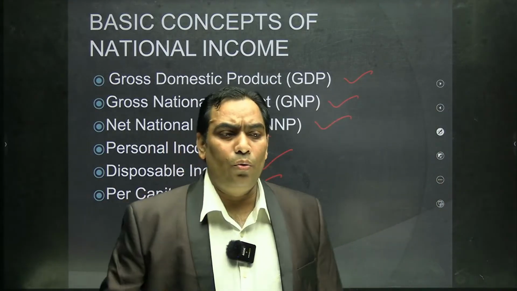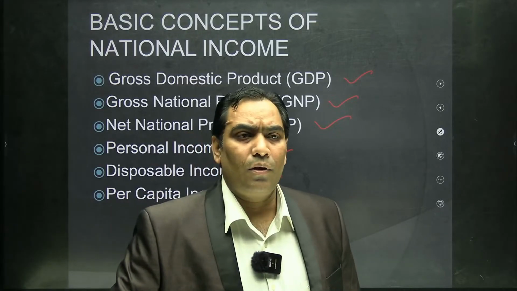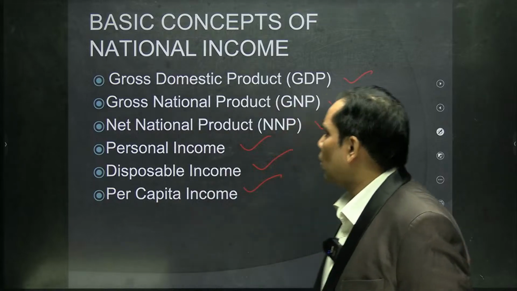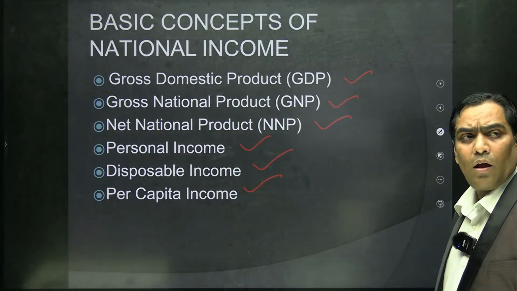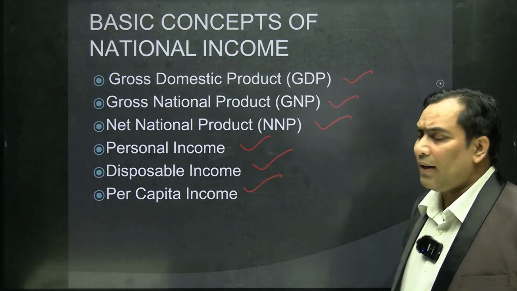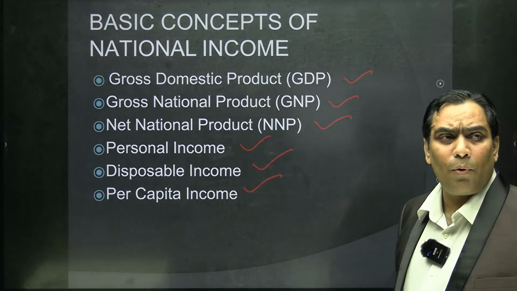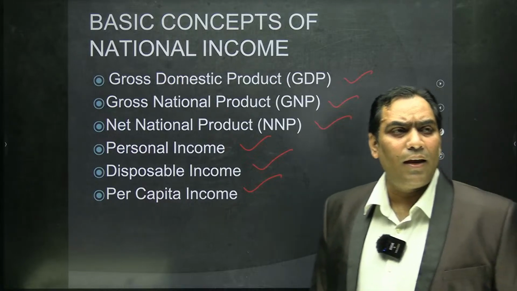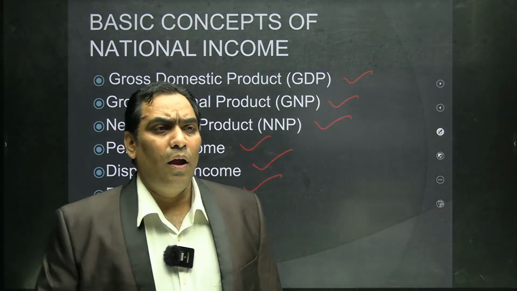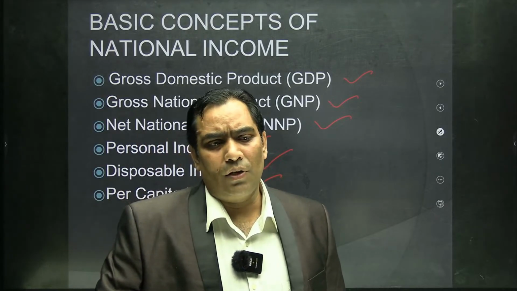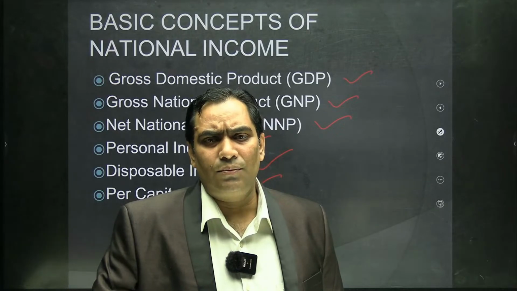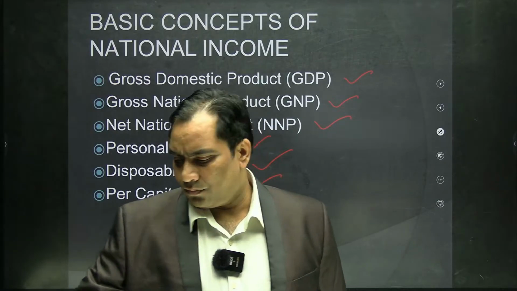I am going to repeat once again: national income can be understood by calculating gross domestic product, gross national product, personal income, personal disposable income, and per capita income. Now, we will discuss all these things one by one.